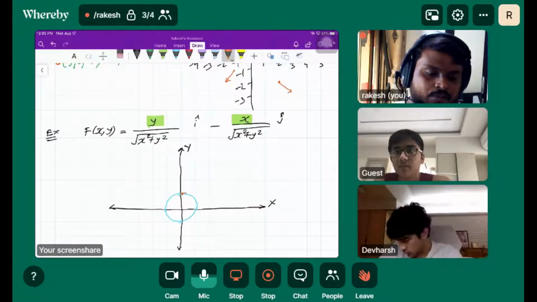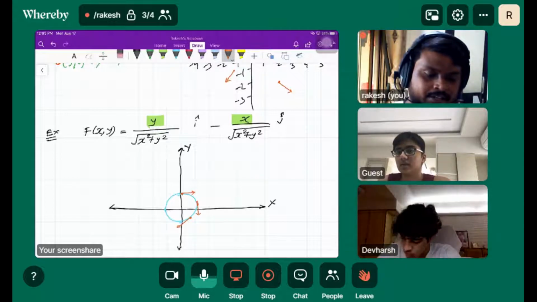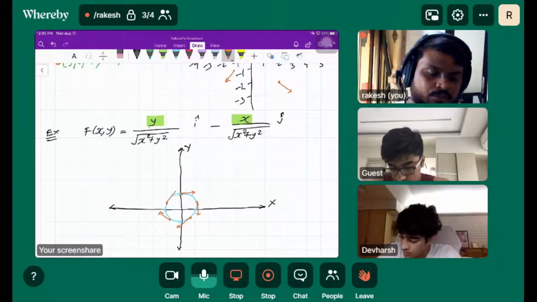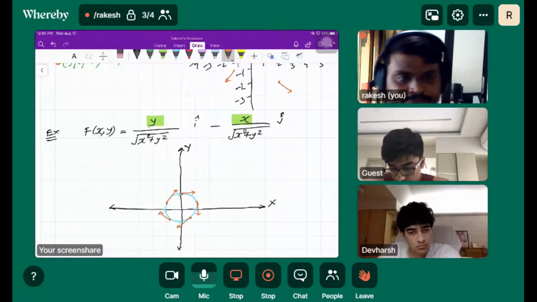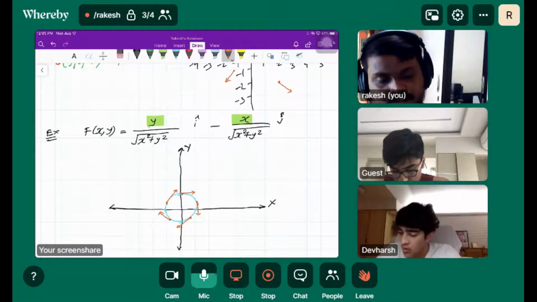We'll choose any point. My vector field will be tangent to this circle, right? And the magnitude of that vector is going to be just 1 unit, isn't it?